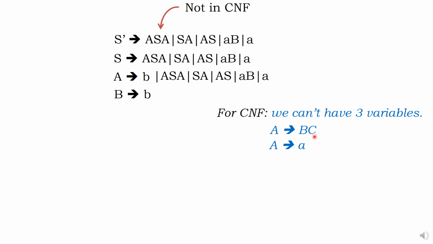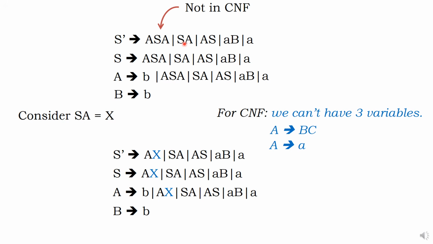Now, one simple work I am going to do. What is that work, you know? In the place of SA, put capital X. Or, in the place of AS, you put capital X. Anything you can do as per your wish. Only here, in the place of SA, put capital X. Only here, not here. If you do, it is a trouble. Done. Put capital X here. Put capital X here. Put capital X here. I made it. Now, three variables not allowed, two variables allowed.